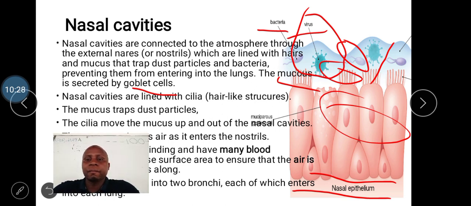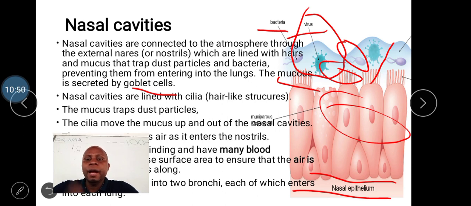Sawa sawa. So we have said that the nose has got three modifications. One, it has got goblet cells which produce mucus. The mucus usually traps microorganisms and dust, preventing them from getting into the lungs.